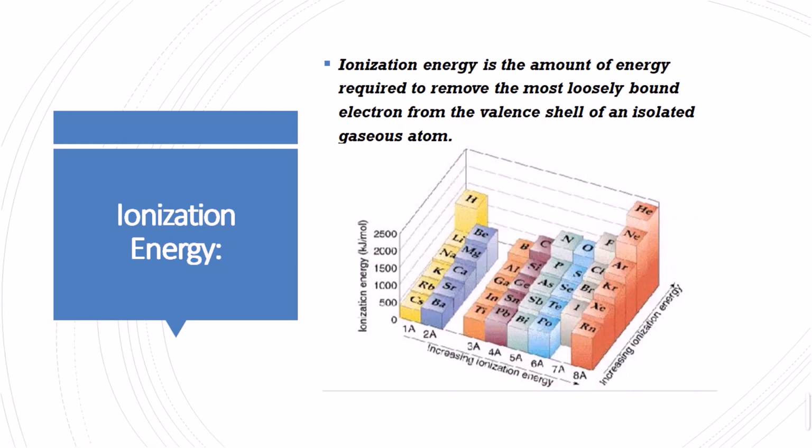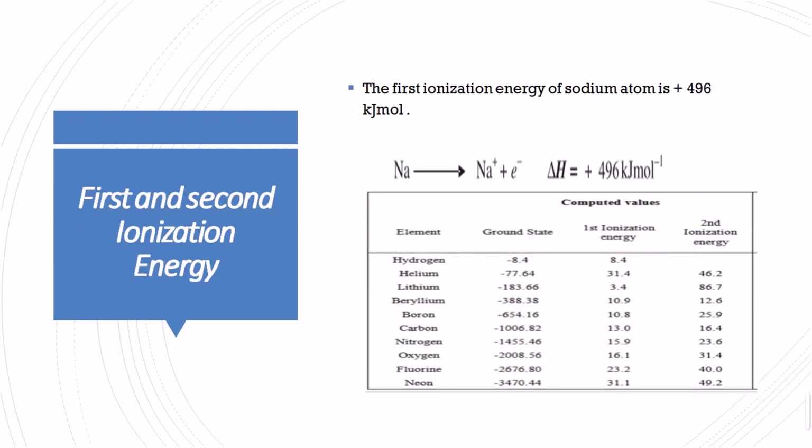What is the ionization energy? Ionization energy is simply the amount of energy that is required to remove the loosely bound electron from the valence shell of an isolated atom. Okay, how is the first ionization energy different from the second ionization energy? If the atom has a single electron in the valence outermost shell, we want to remove that valence electron from the last shell, so this will be easier for us. For example, we are taking here the sodium atom.